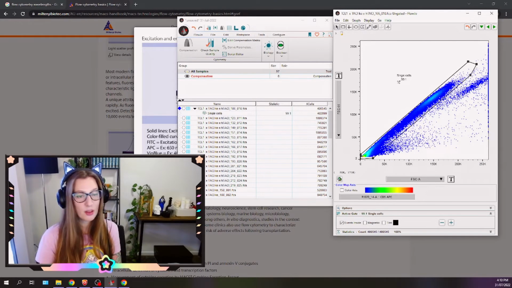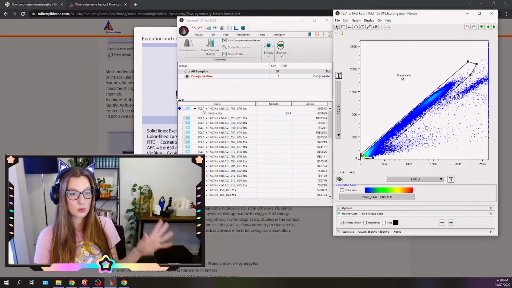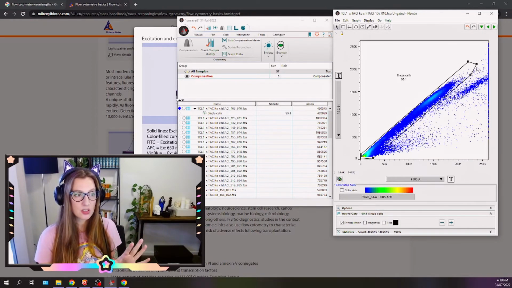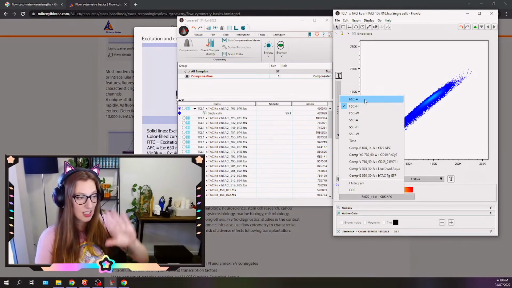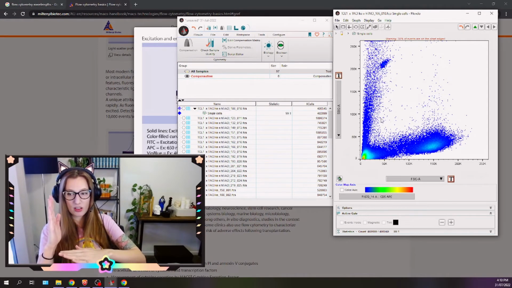Beautiful. So 99.1% of the events or the cells that are on this workspace are contained within our gate, which is really good. So all of this stuff over here, this is all just debris or doublets. Go into that gate now, gated out all the other stuff. And I'm going to go to side scatter. So this gives us a really nice profile of the cells.